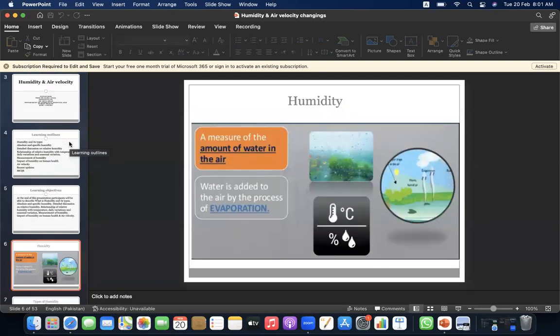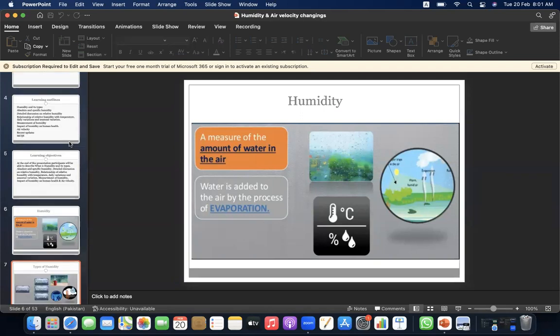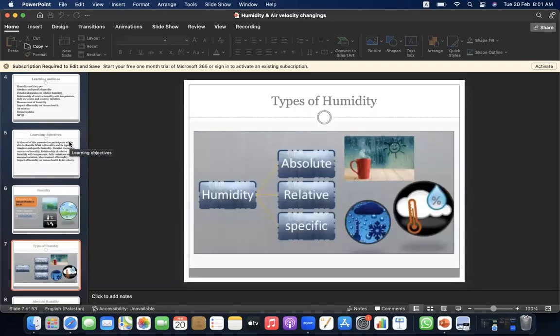Now, what is humidity? A measure of the amount of water in the air. Water is added to the air by the process of evaporation. Types of humidity: absolute, relative, specific.